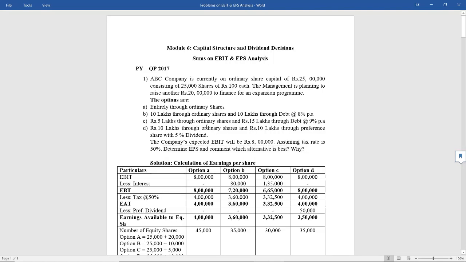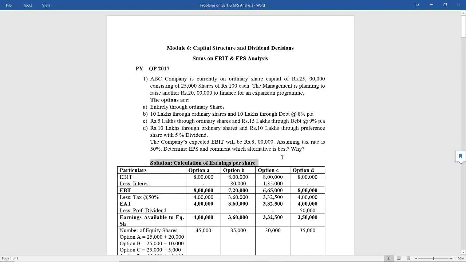So now they have given us four options: if the company raises this additional 20 lakhs by equity shares, by a combination of equity and debt, or by a combination of equity and preference, then which is the optimal capital structure? Now we already know that to decide on the optimal capital structure, we have to calculate EPS. So let us see the solution.